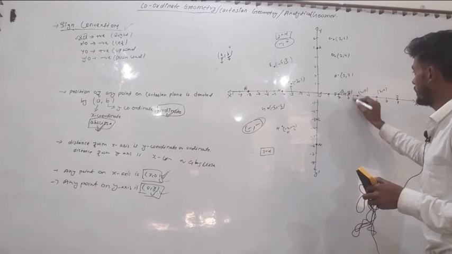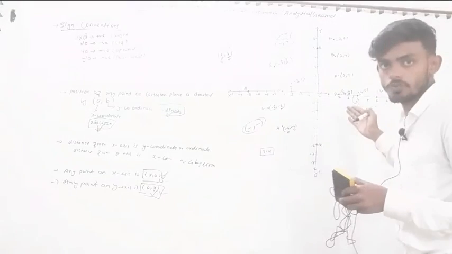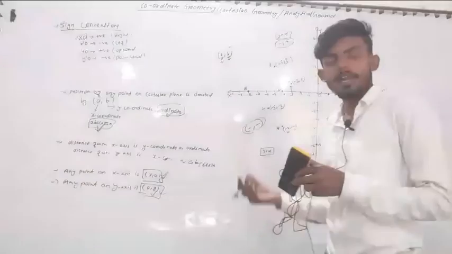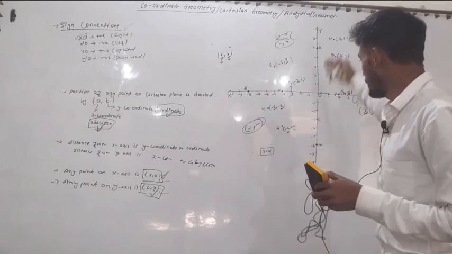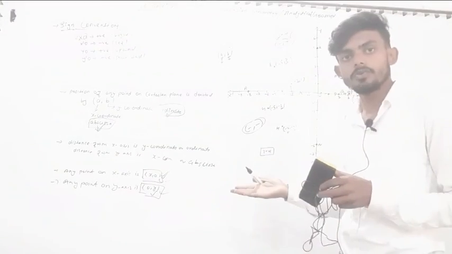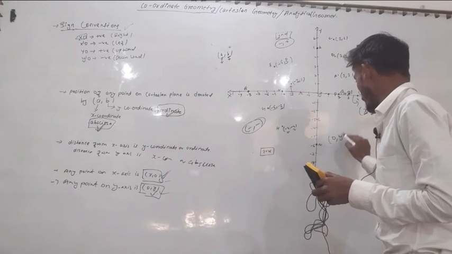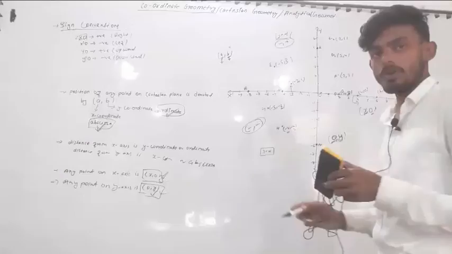So any point lying on the x-axis is x comma 0, where x is variable, x may be anything, 1 2 4 6 anything, and y is constant and y is 0. Any point which lies on the x-axis is represented by x comma 0. Similarly for the y-axis, any point lying on the y-axis is 0 comma y. x is 0 and y will vary.